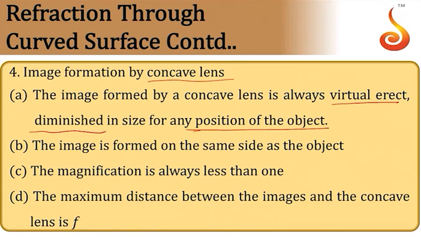The image formed is on the same side as that of the object in case of concave lens, whereas in case of convex lens it is on the other side of the object. The magnification is always less than 1 because it always produces a diminished image. Maximum distance between the image and the concave lens is equal to f. That is when you get a parallel beam of light incident on it. This is for parallel beam of light, that means object distance is infinity.